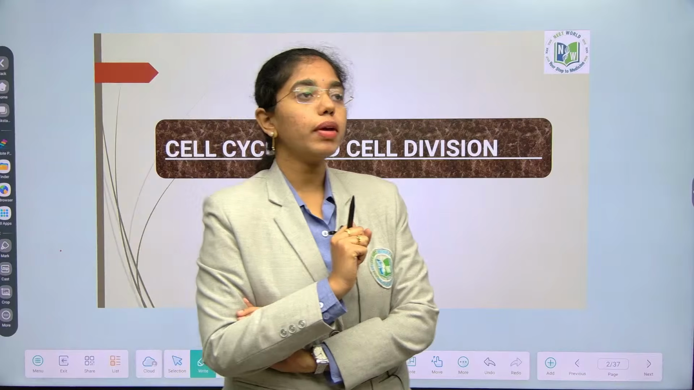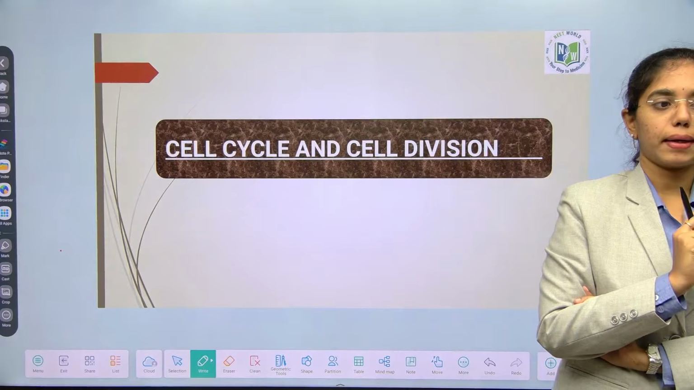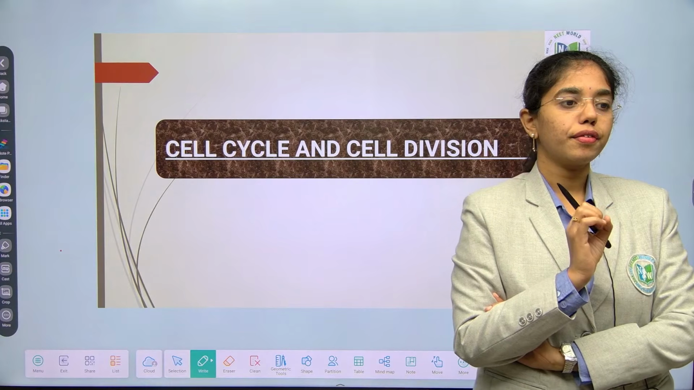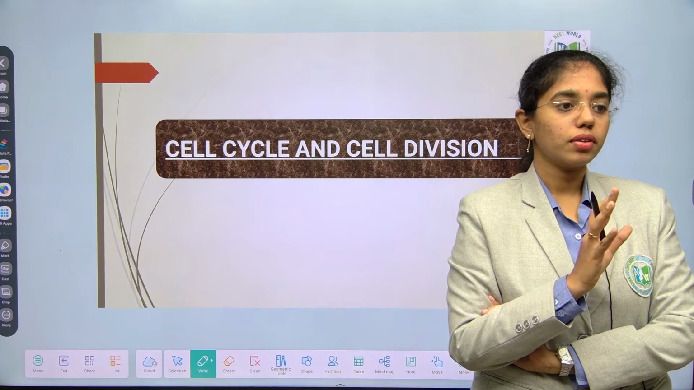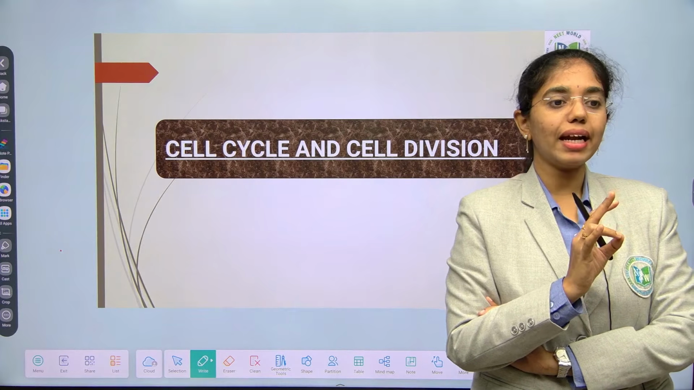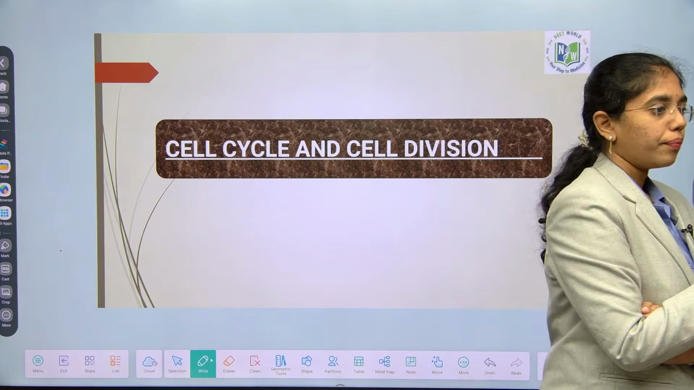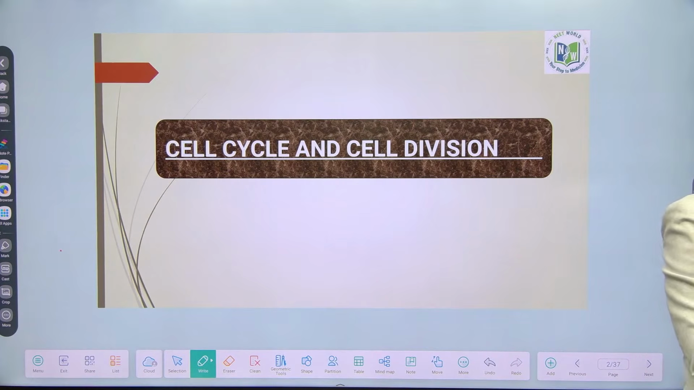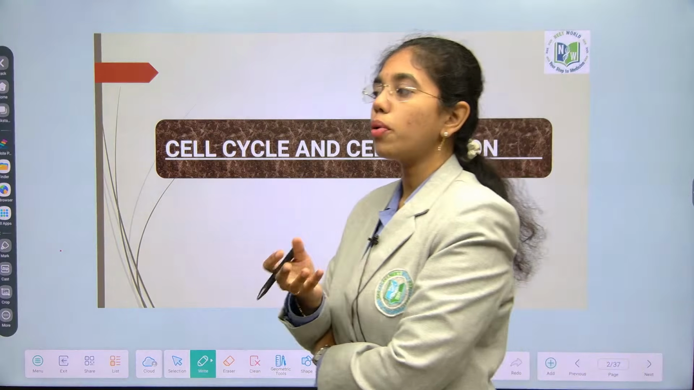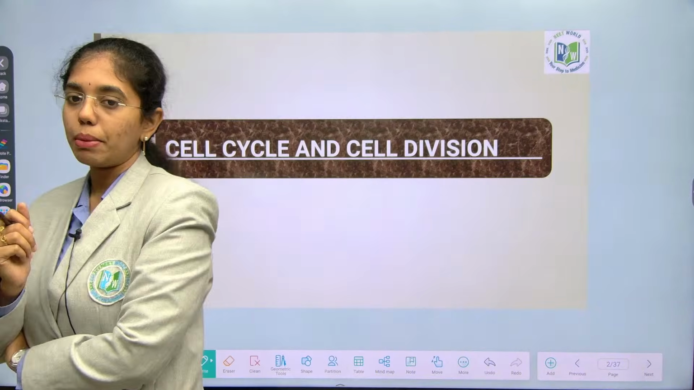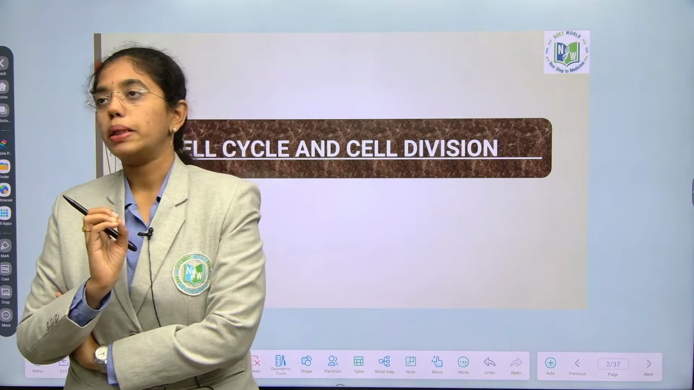Now give me an idea on the composition of the fluid mosaic model of the plasma membrane. It is composed of proteins. Who is saying vitamins? No. Proteins, lipids and carbohydrates. Carbohydrates are in the form of glycoproteins and glycolipids. Tell me what is the percentage of proteins and lipids in the plasma membrane or cell membrane? Proteins and lipids. Good.